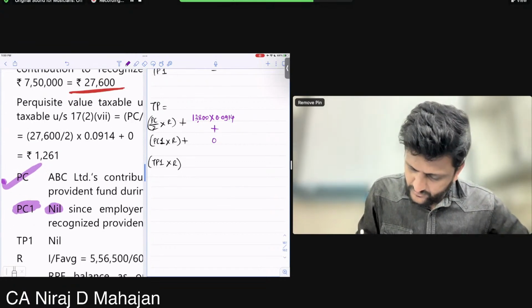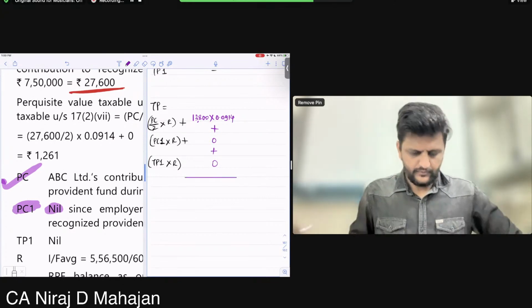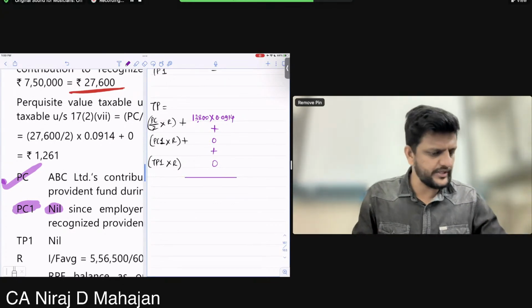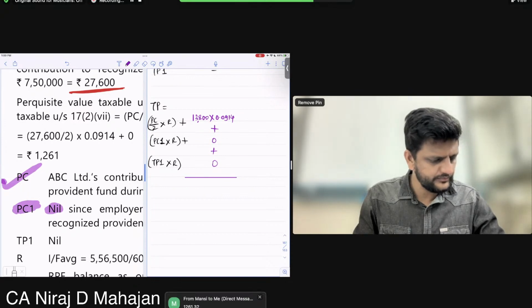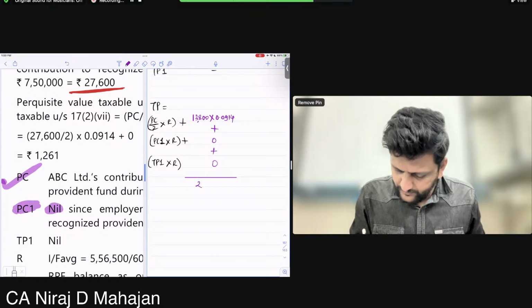Plus 0, plus 0. 1 to 6 1 is correct or no? Tell me, all of you. 1261. Is it right, children?